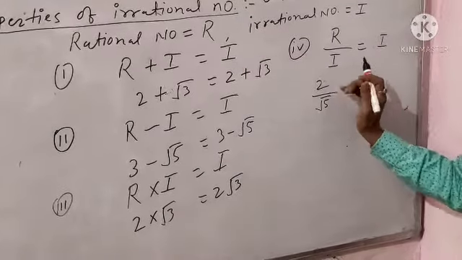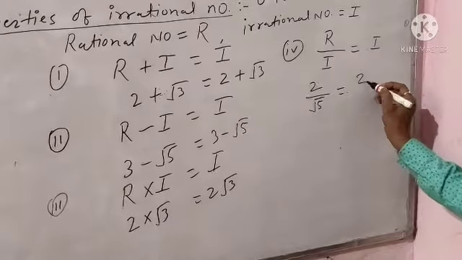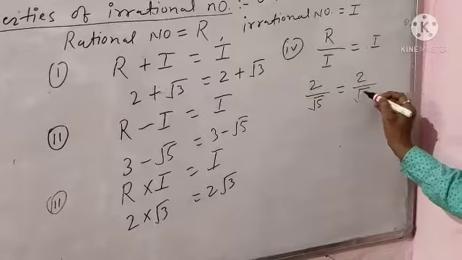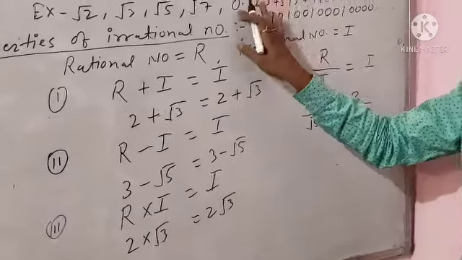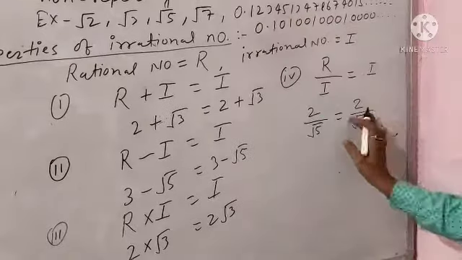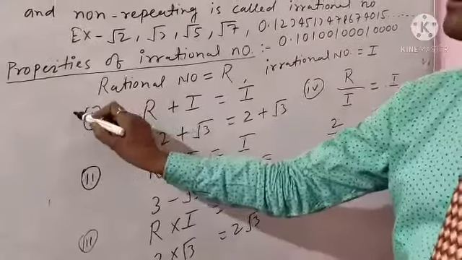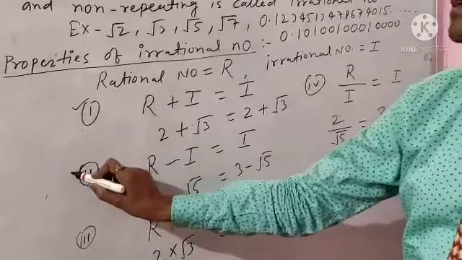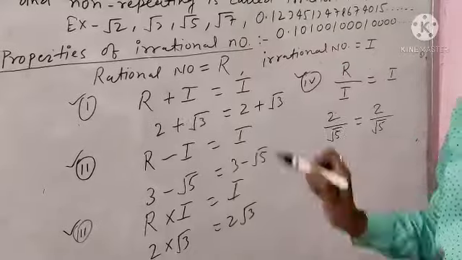But if it is division, then result is always irrational number. That means 2 divided by root 5, the value of this is infinitely, like this. So student, always remember in 4 property: addition, subtraction, multiplication, and last one is the division.